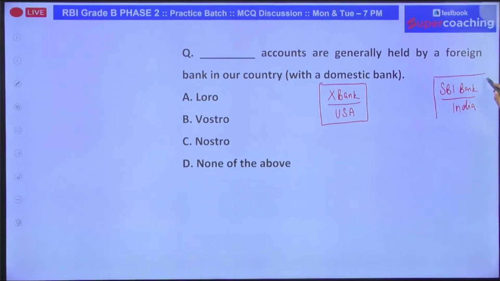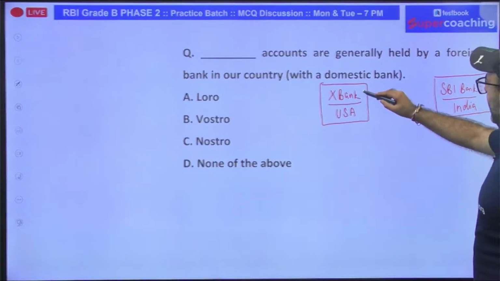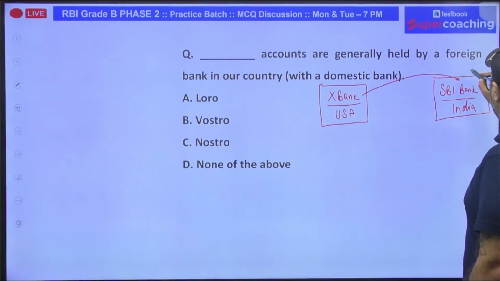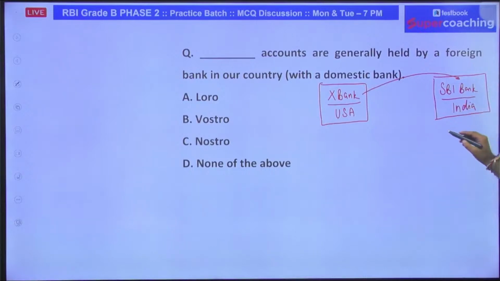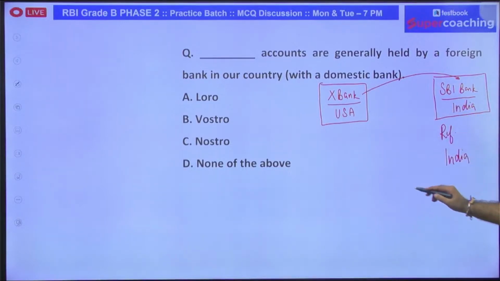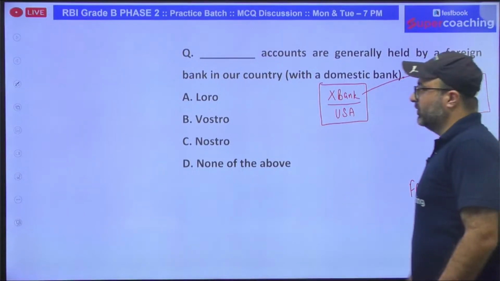Now, if X Bank opens up an account in SBI Bank, my reference is India. So if a foreign bank opens up an account in our bank, in our currency, what will be the answer?